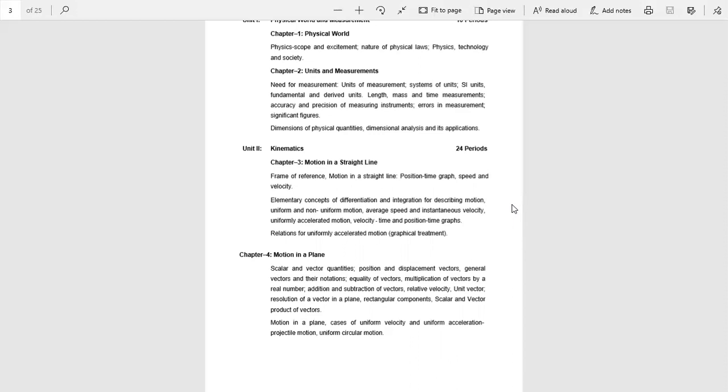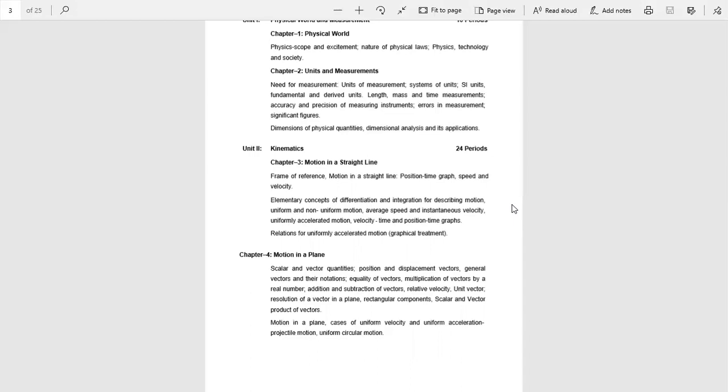Come to chapter number 2, Units and Measurement. Here we have to discuss the International System of Units. Here we learn the CGS, MKS and FPS systems. There are a number of units and dimensional formulas. Units like mass, kilogram, second, ampere, Kelvin, mole, candela, etc. And we have to understand measurement, error, accuracy and precision also.